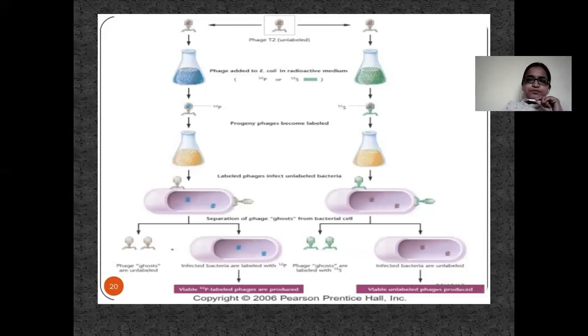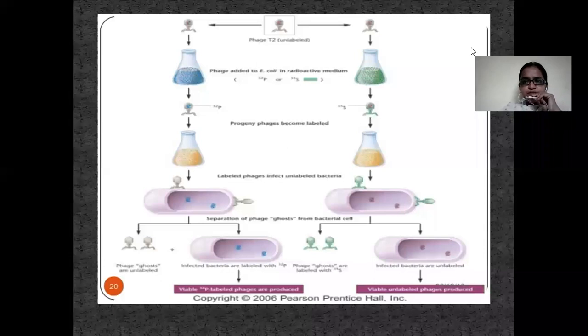Here we can see that two components are there. One is the genetic material present inside the virus, and the second is the protein coat.